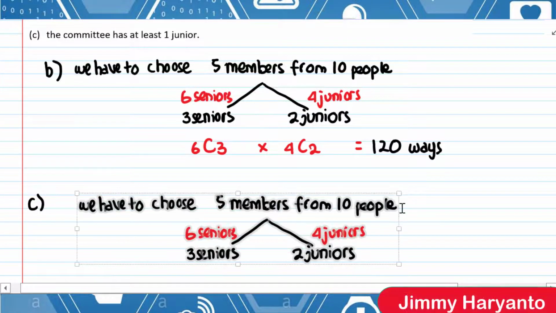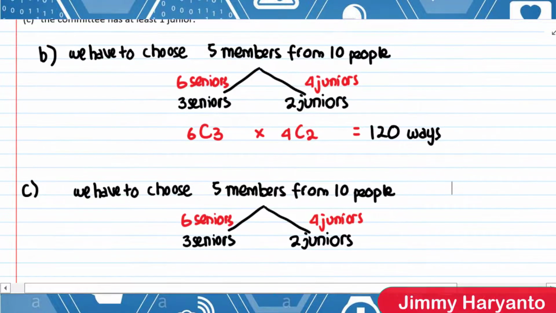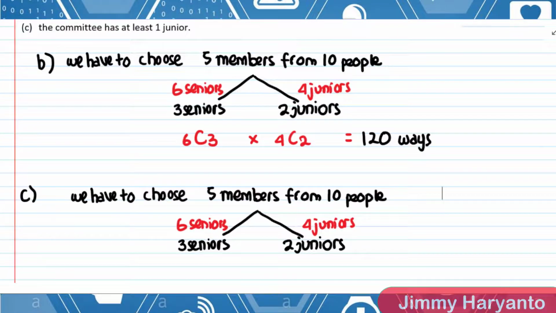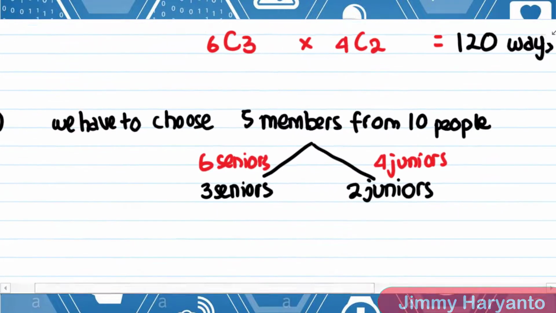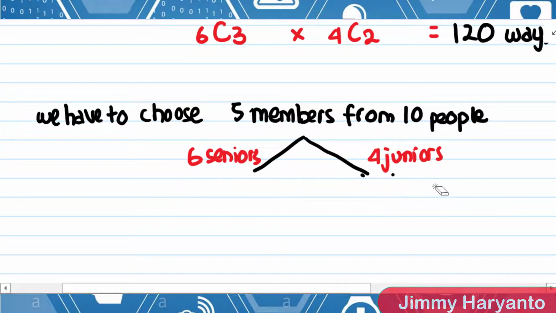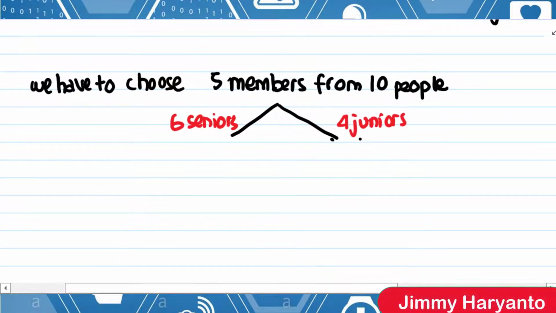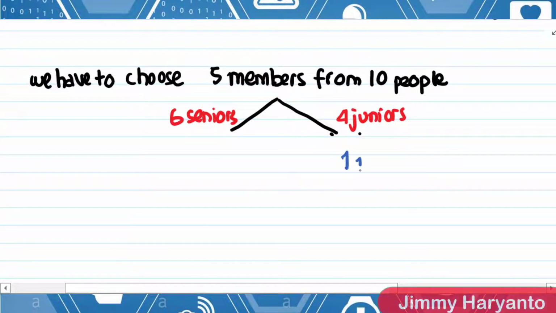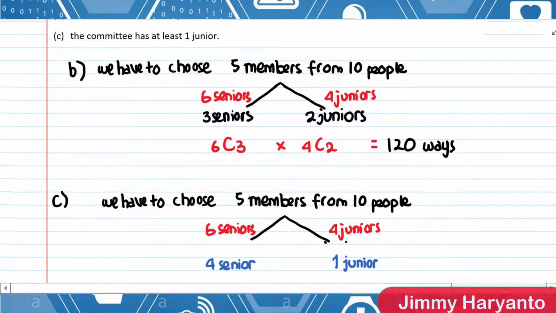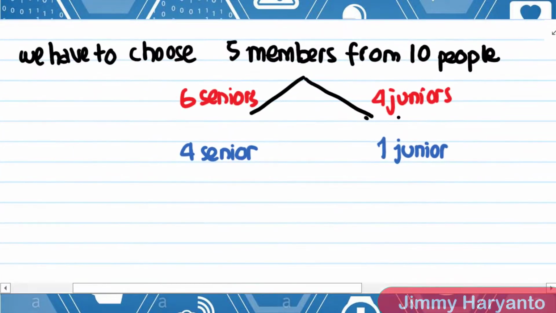Okay, so now the question wants you to find the number of ways with at least 1 junior. So I think the possibilities will be 1 junior and then 4 seniors, right? We have to choose 5. So if there is 1 junior, we need 4 seniors. At least 1. Okay, so 1 junior, 4 seniors.